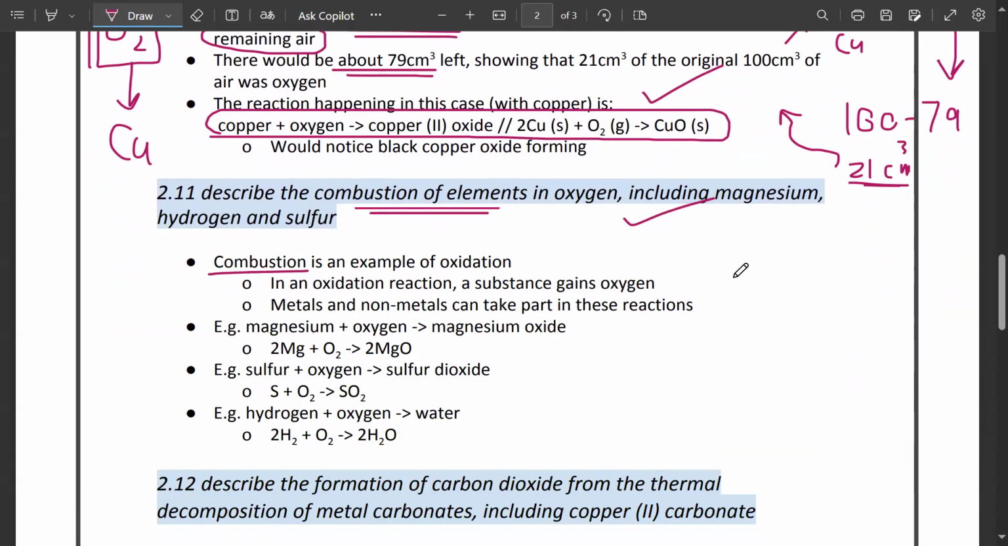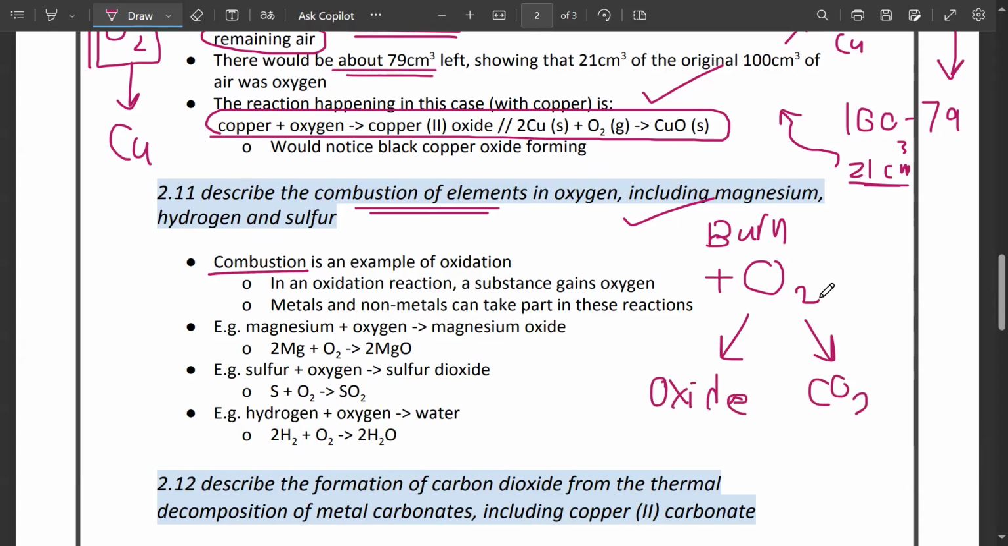Describe the combustion of elements in oxygen, including magnesium, hydrogen, and sulfur. Now, what is a combustion reaction? A combustion reaction is when we burn something in the presence of oxygen. And when we burn something in oxygen, it is going to either form an oxide, or it can also form carbon dioxide, or it can also form water. The main meaning of combustion is that you have to react something with oxygen. You are going to burn something in air.